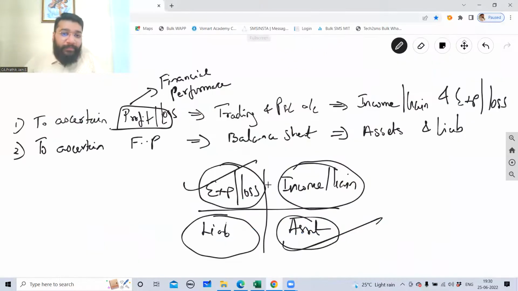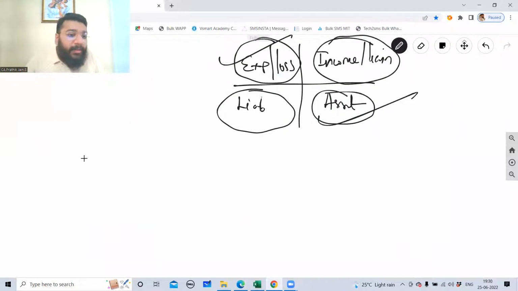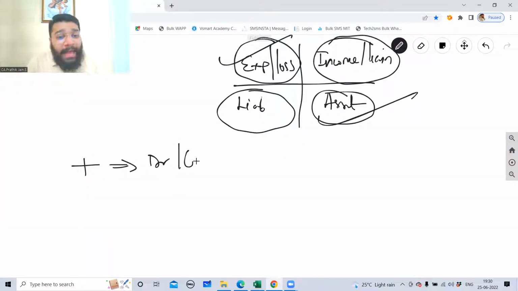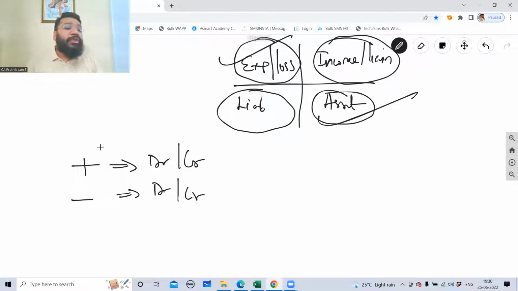Because this plus will sometimes act as debit and sometimes it will act as credit. And this minus will sometimes act as debit and sometimes it will act as credit. So if you commonly use plus and minus, there would be a lot of chances for confusion. So to avoid and mitigate that confusion, they came out with a new name called debit and credit.